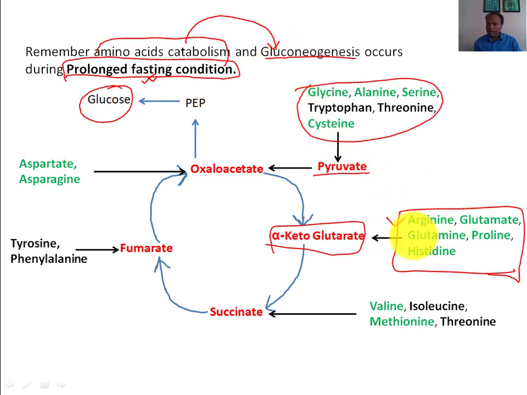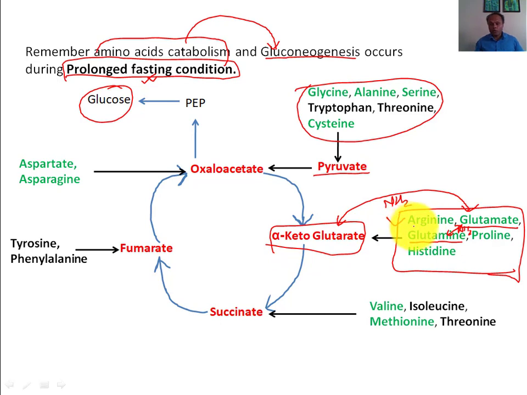Now see, we can understand how glutamine and glutamate will form alpha ketoglutarate, because they are very similar, the only difference being the amino group. Glutamine is the amide of glutamate. When you add an amino group to glutarate, it will form glutamate, and when you add one more amino group to glutamate, it will form glutamine. So the reversal reaction will produce alpha ketoglutarate.